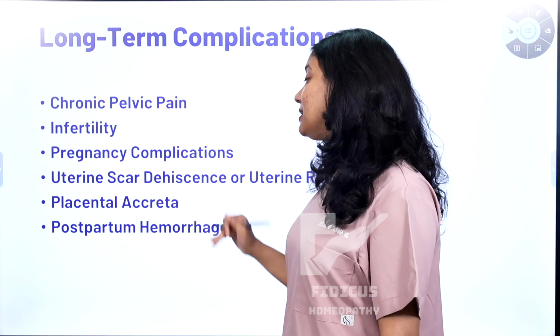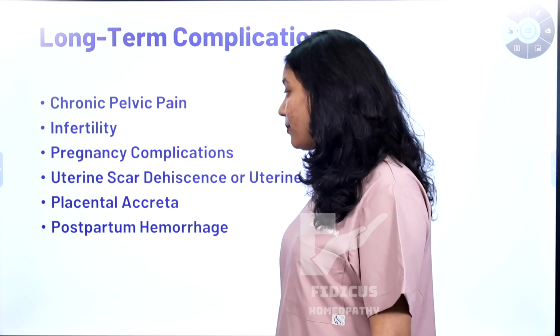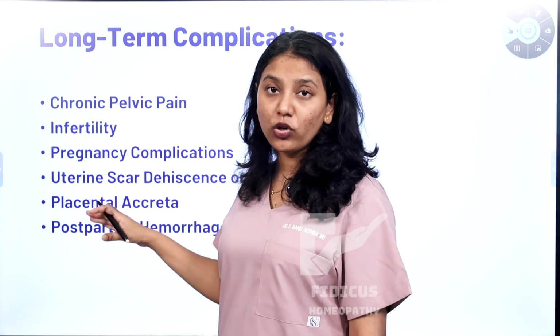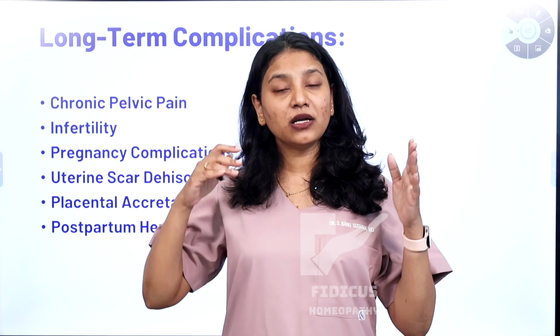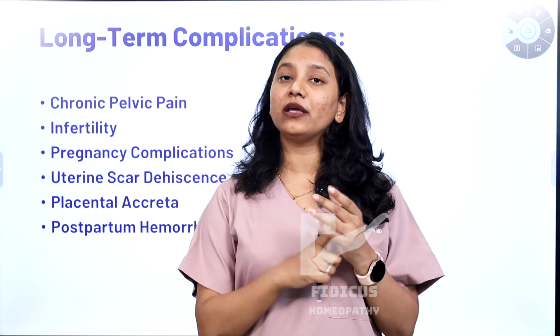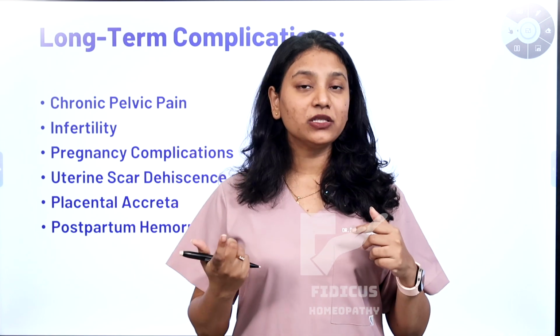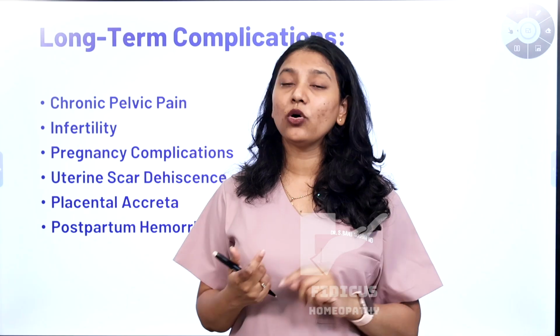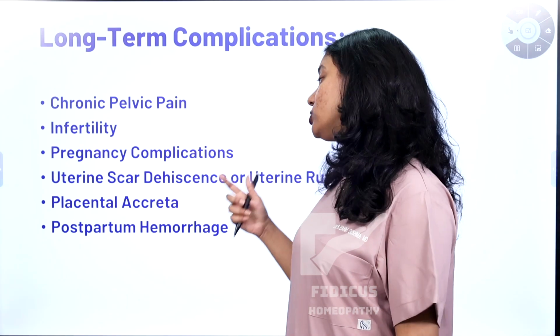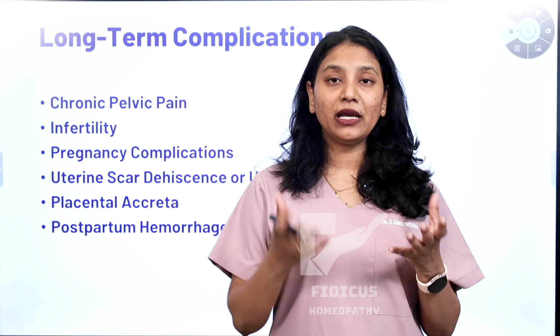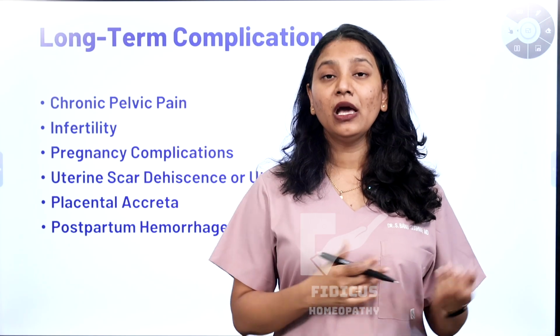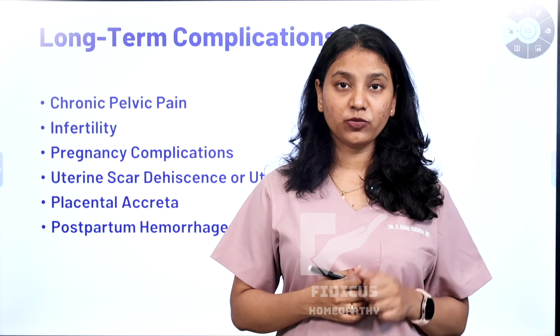It can cause placenta accreta and postpartum hemorrhage, which is very important if you're planning for a future pregnancy, because placenta accreta is a condition where the placenta is deep inside the uterine wall. It's not coming out after the delivery also. That can be caused because of myomectomy. And also postpartum hemorrhage, which is too much bleeding after your delivery, can be because of this myomectomy procedure.